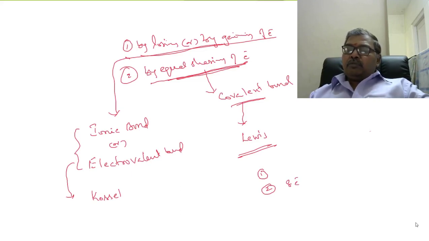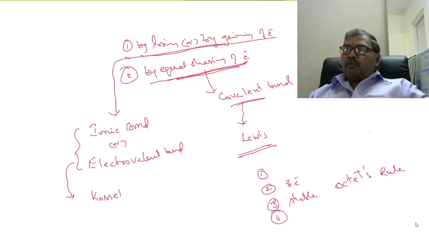So therefore, atoms which have 8 electrons in their outermost orbit are said to be stable. This is called octet rule. Any atom having octet configuration, 8 electrons in its outermost orbit, is said to be stable.